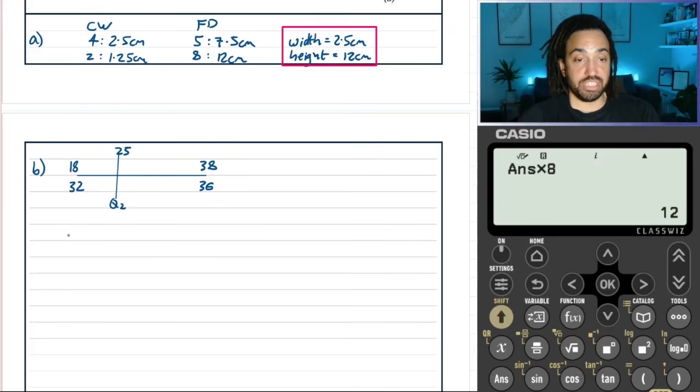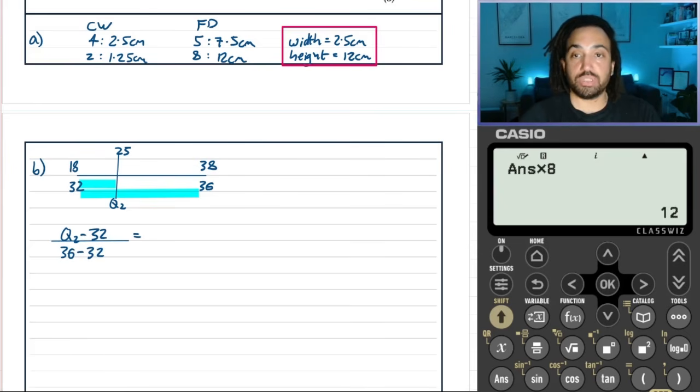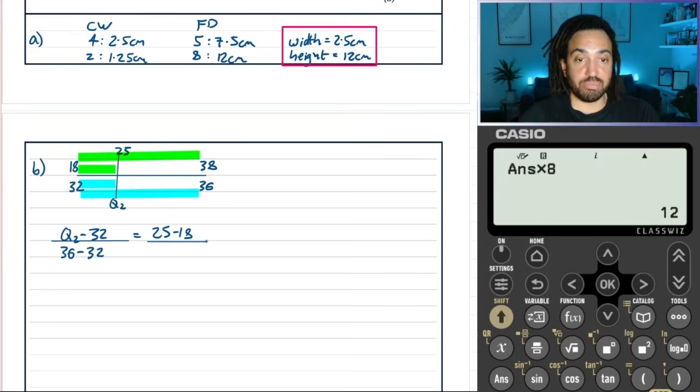Okay, so for linear interpolation, this is what I do. I say that the fraction of the interval, so that gap there divided by the whole interval, so Q2 minus 32 over 36 minus 32, is equal to the same on the top of the number line, which is that gap there as a fraction of the whole interval. So that gap there will be 25 minus 18, and then divided by the whole interval, which is 38 minus 18.